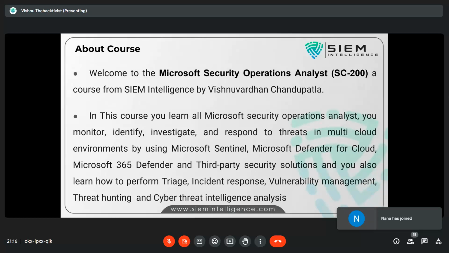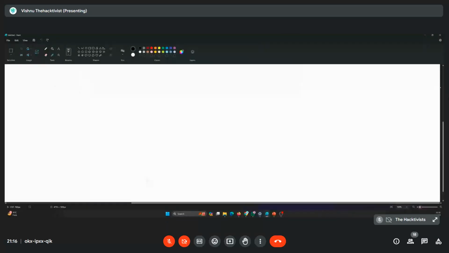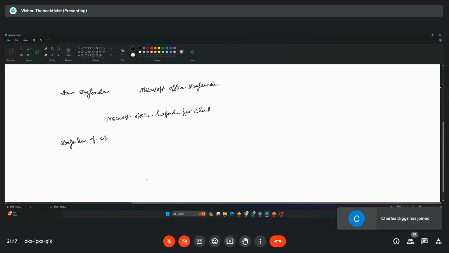We have so many tools that people used to hear about: Azure Defender, then Microsoft Defender, Microsoft Office Defender, then Microsoft Defender for Cloud, then Defender for O365.